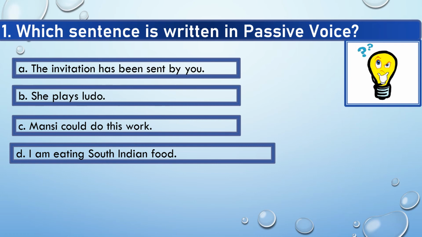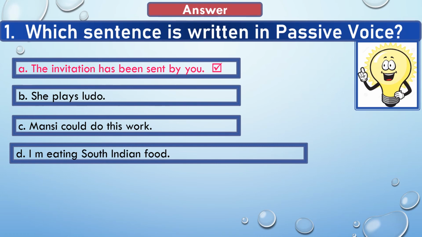Okay, now we see the answer of this question. And here the option A is correct. The invitation has been sent by you. Because in this sentence you can see here that the verb form is in passive voice with the preposition by. So here the option A is correct.